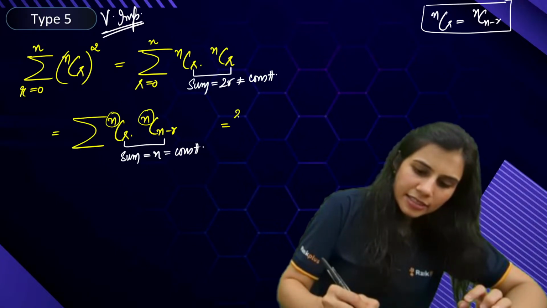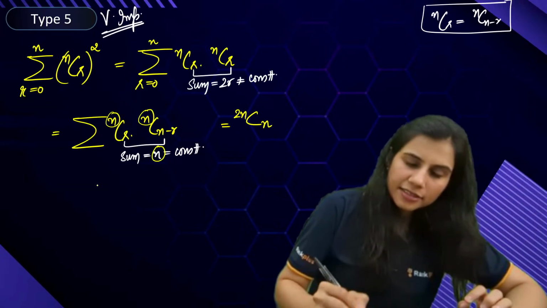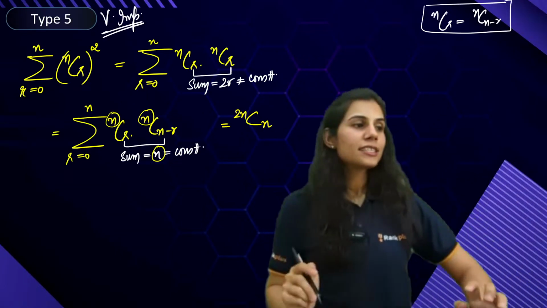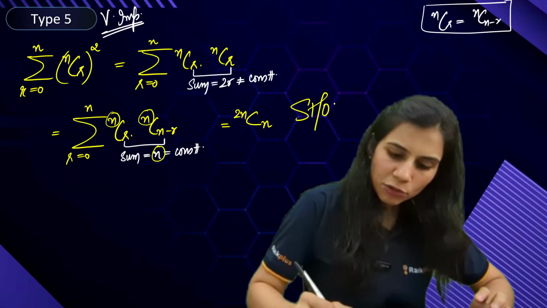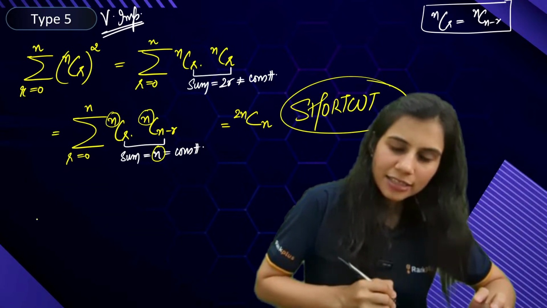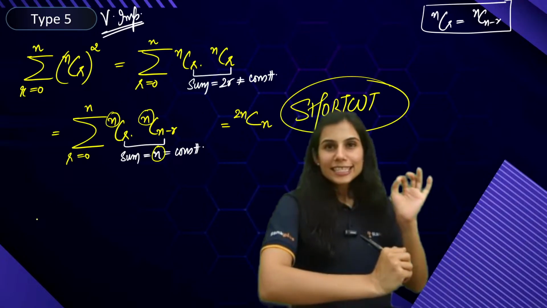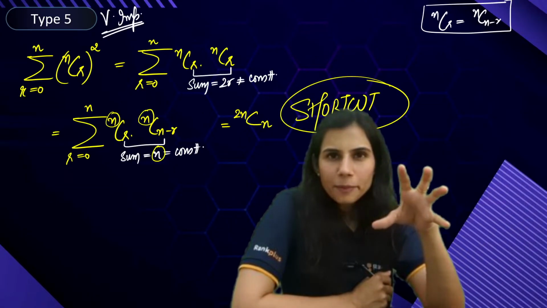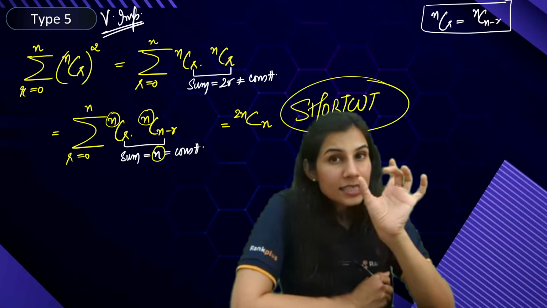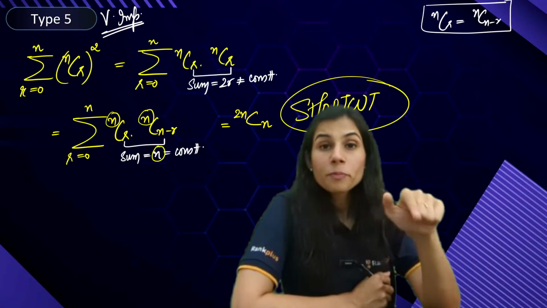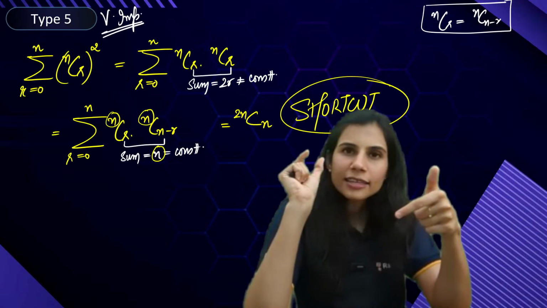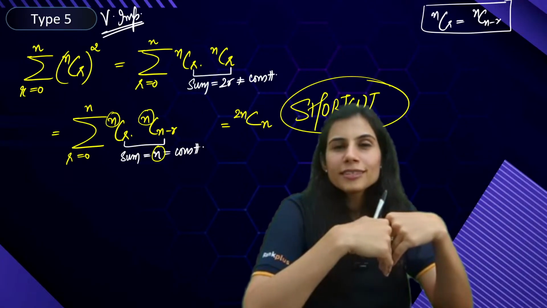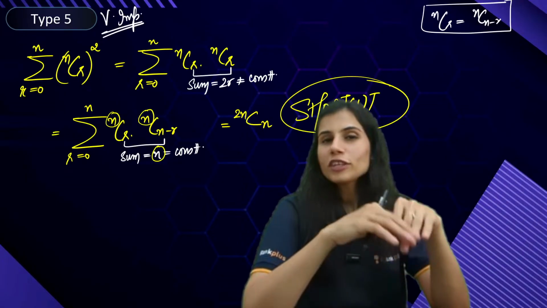Sum of upper indices, C, sum of lower indices. This is your absolute shortcut to reach the answer of such a series. Series of product of binomial coefficients looks like summation (nCr) whole square. When you break it up, it happens to be summation nCr into nCr. Sum of lower indices is 2r, not constant. To make it a constant, you use the result nCr is equal to nC(n minus r) in one of the binomial coefficients. When you do that, now the sum of lower indices comes out to be equal to a constant, which is n.